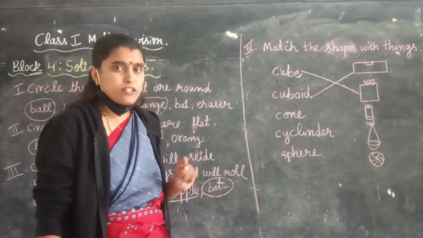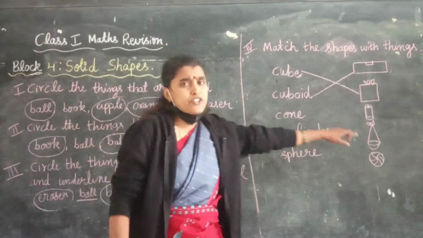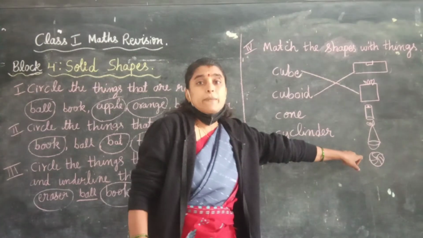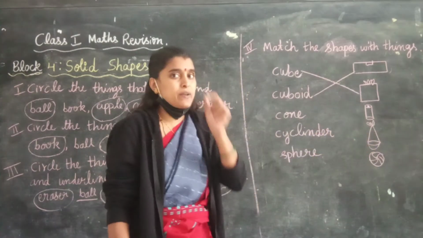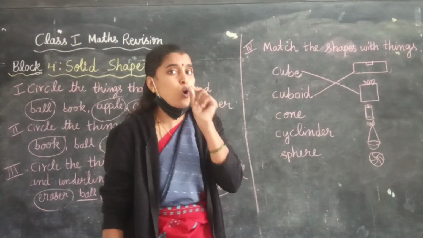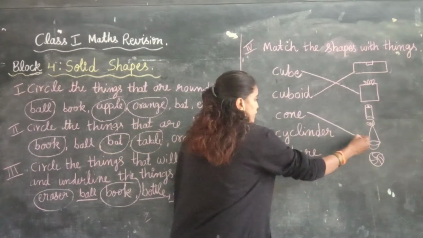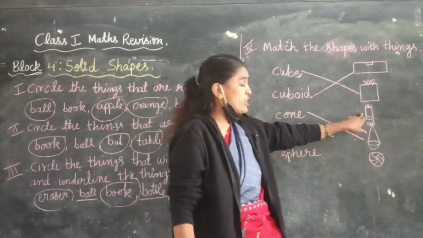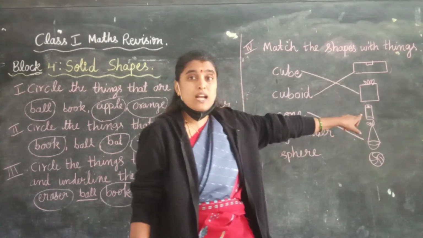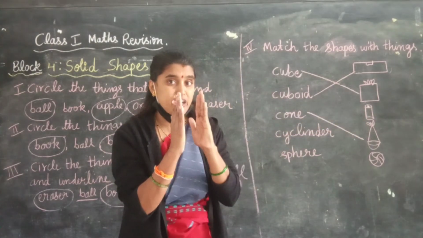Then come to cone. Cone should match with birthday cap. See, this birthday cap is in the shape of cone. Cone with birthday cap and cylinder with cola tin. See, this cola tin is like cylinder shape. Okay.